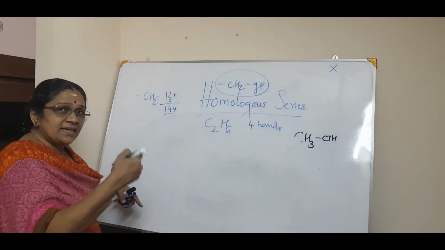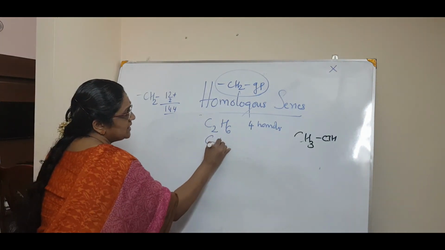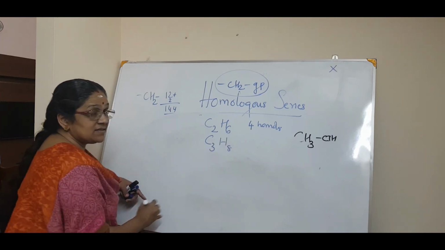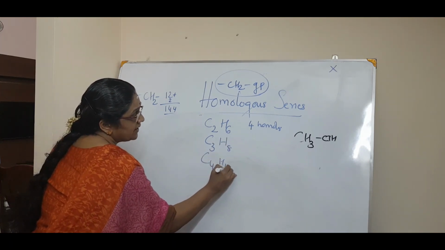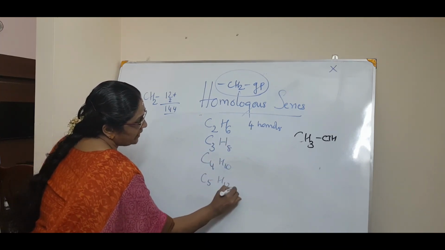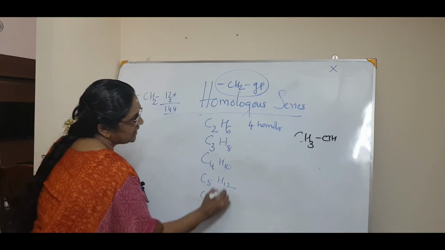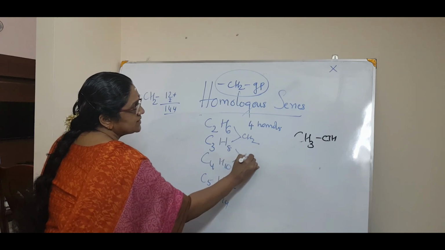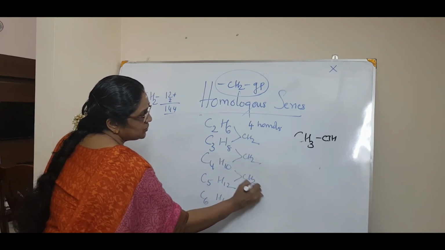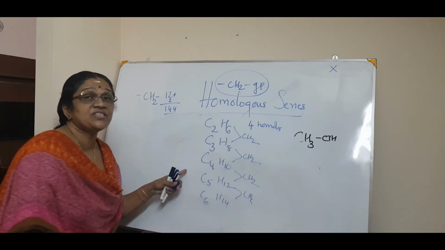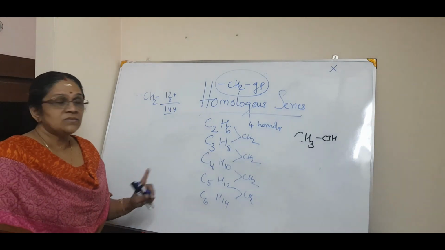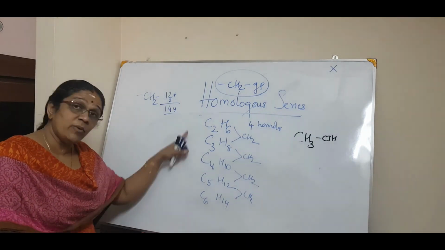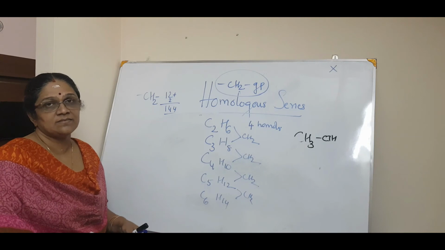You just add CH2 and write the formula: C3H8, C4H10, C5H12, C6H14. The difference between each two is CH2. Just recheck it. So this is how you write the formula for a homologous series.